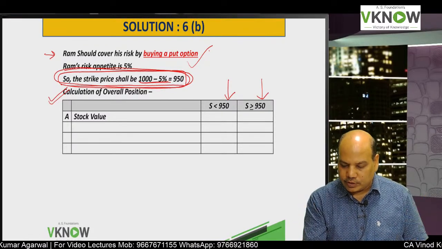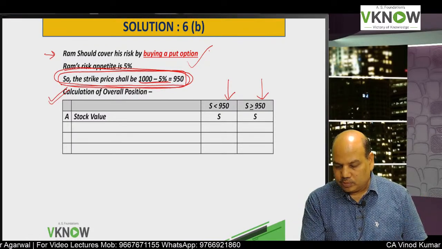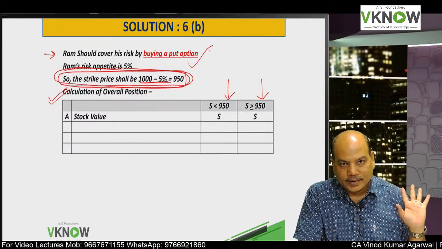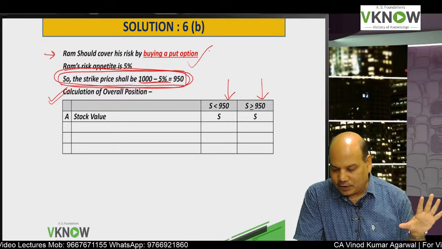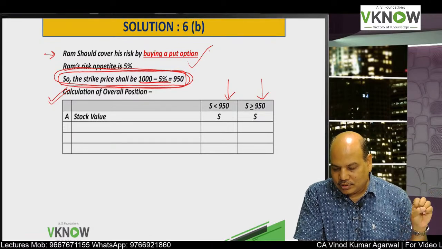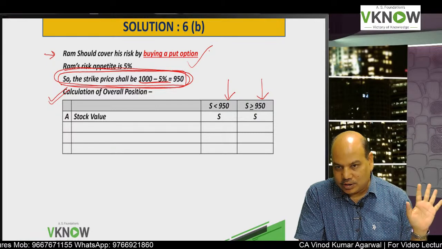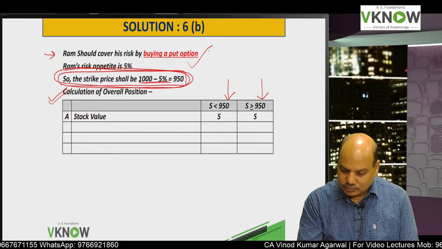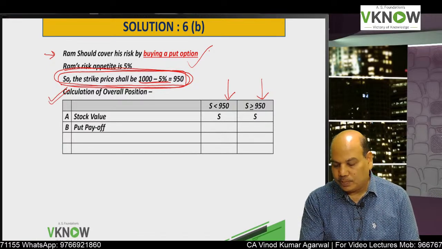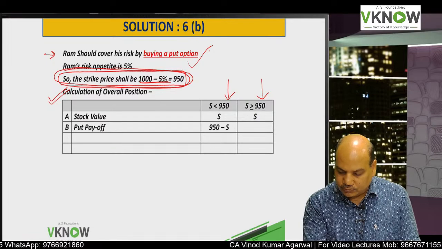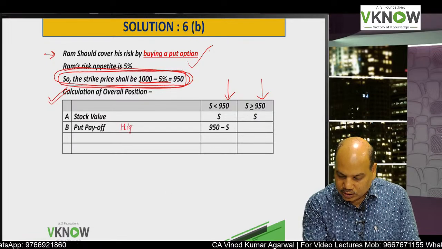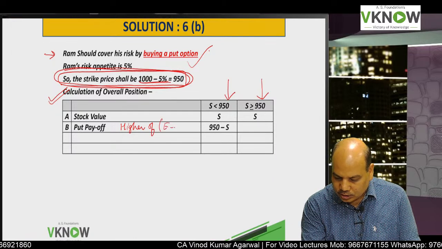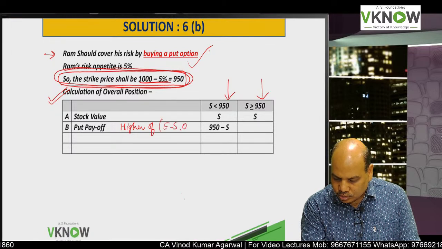So the value of the stock will be equal to whatever is the market price, that is S. If share price is 500, you will get 500. Share price is 850, you will get 850. Share price is 1000, you will get 1000. But what about the put payoff? The value of the put is, you have studied in the class, higher of E minus S or 0.